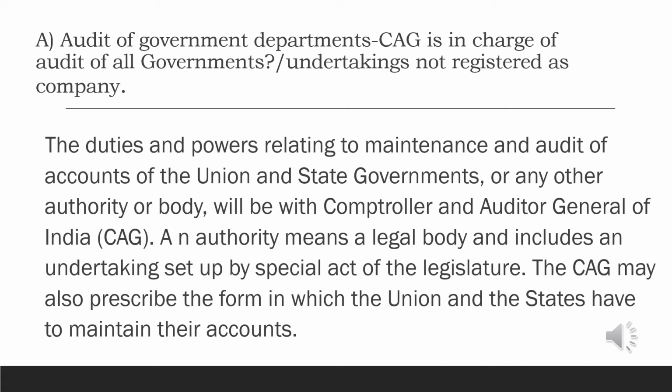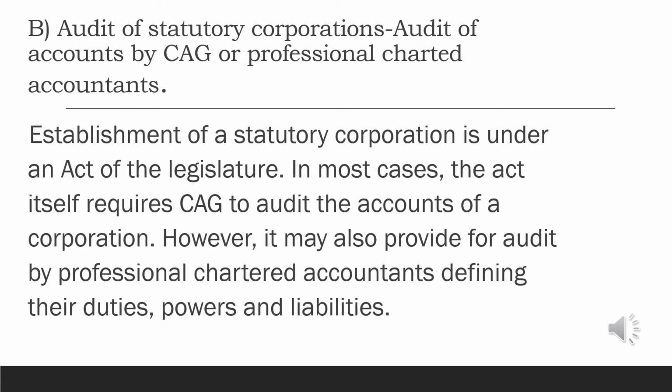The CAG may also prescribe the form in which the union and the states have to maintain their accounts. The next classification is audit of statutory corporations, where the audit of accounts is done by CAG or professional chartered accountants. Establishment of a statutory corporation is under an act of the legislature. In most cases, the act itself requires CAG to audit the accounts of a corporation. However, it may also provide for audit by professional chartered accountants, defining their duties, powers and liabilities.